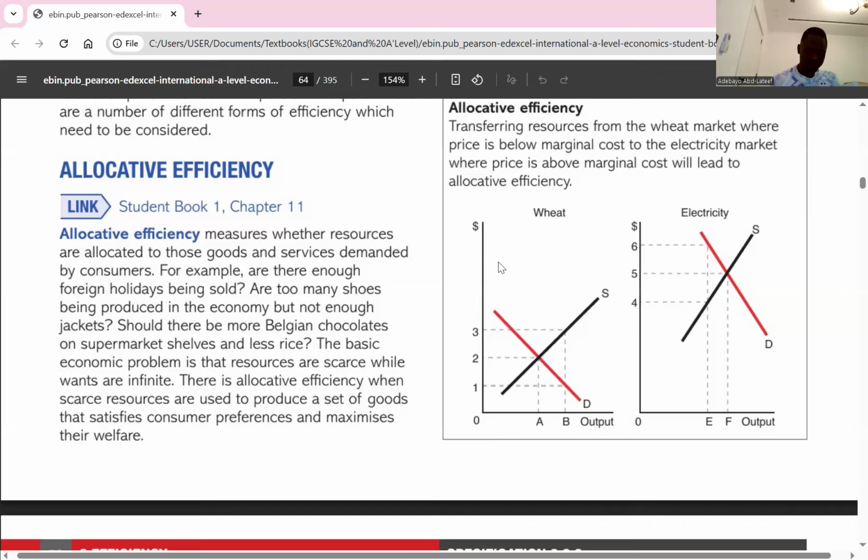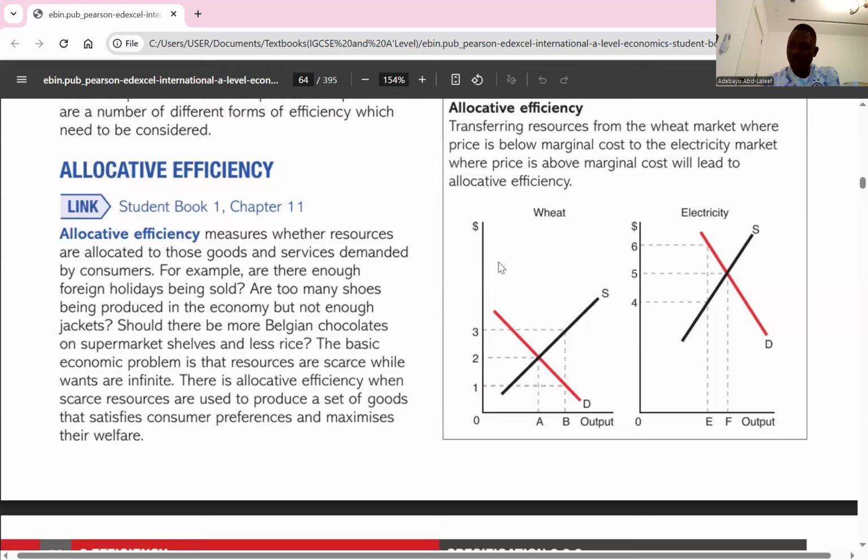It simply means that the well-being of the society is taken care of. And when we talk about the well-being of the society, we're not only talking about consumers. It also means producers. So here I wrote social welfare, the overall well-being of society. This implies the satisfaction of both producers and consumers. So what are the conditions that warrant or bring about allocative efficiency?